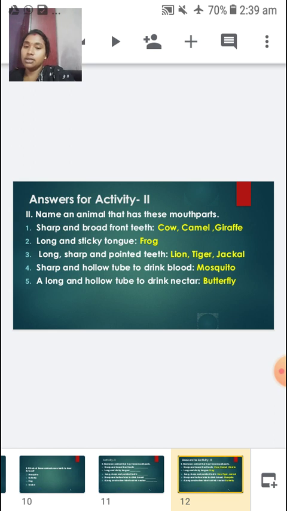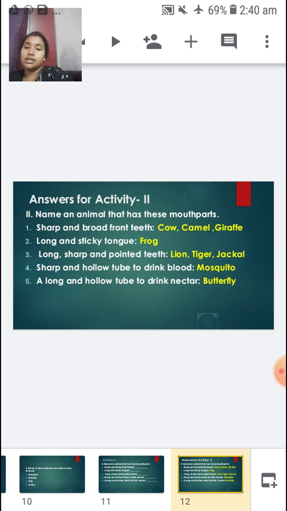The animals which have sharp and broad front teeth are cow, camel and giraffe. Okay, children? The next one is a long and sticky tongue. A frog has a sticky tongue to catch insects and swallow them, right? Whenever you see the words long and sticky tongue, you should guess frog.